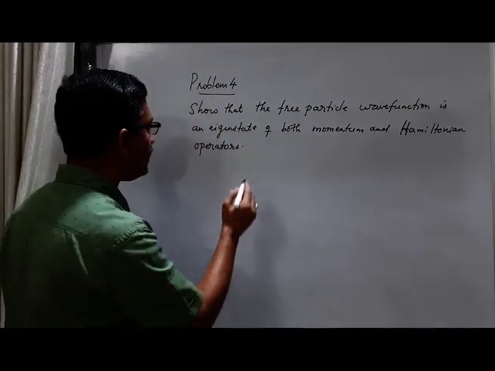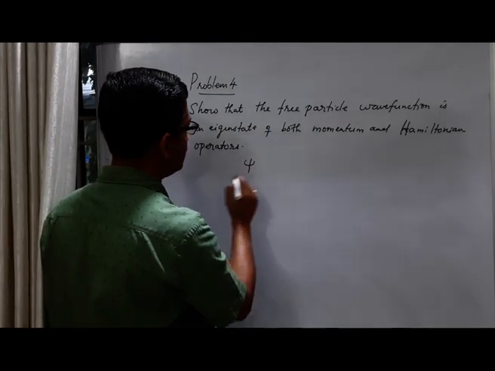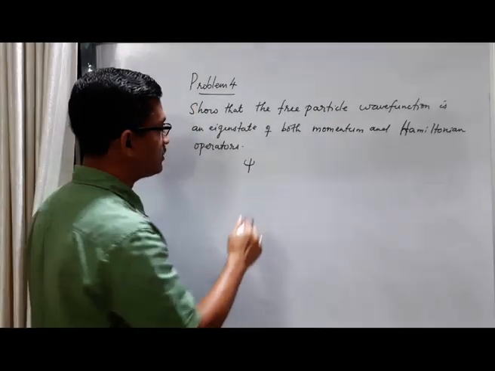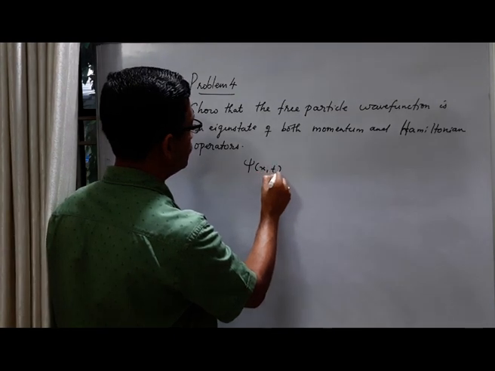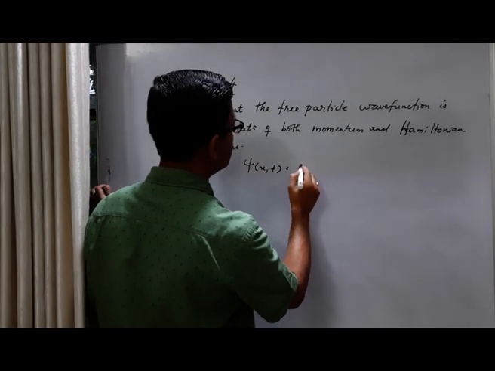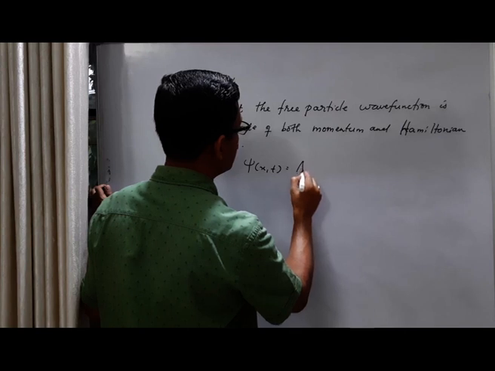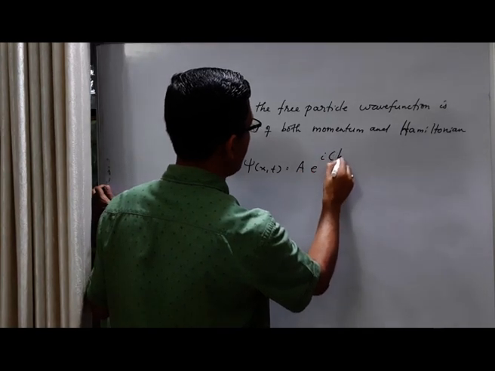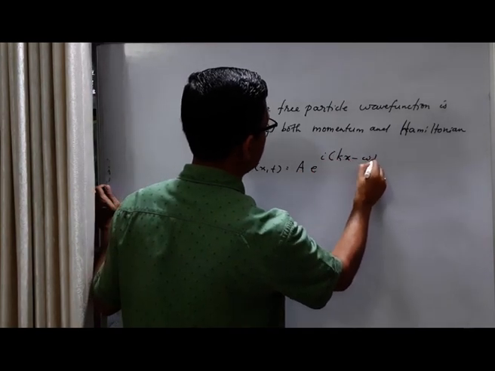Let us see. So what is our free particle wave function? Consider one-dimensional case. So free particle wave function is some constant times e raised to i(kx minus omega t).